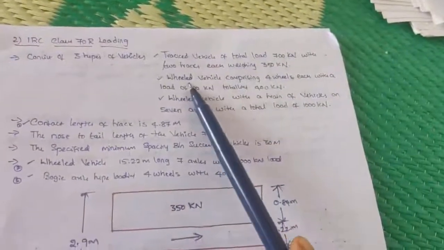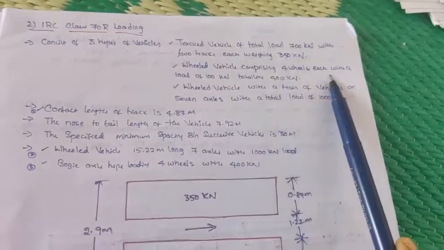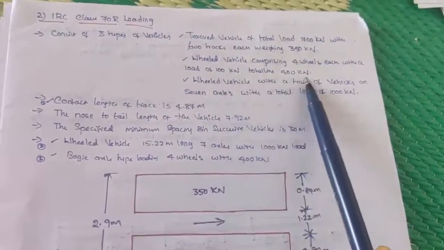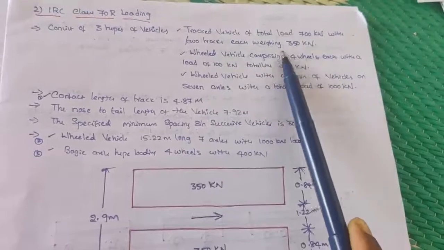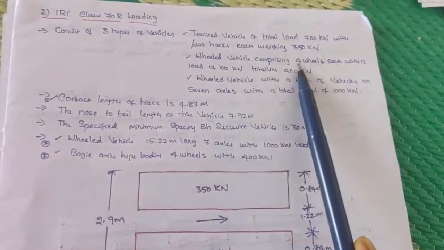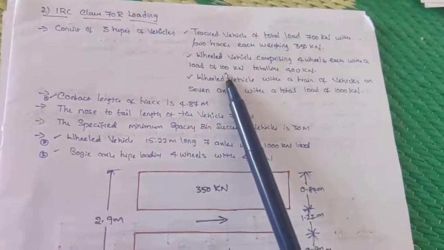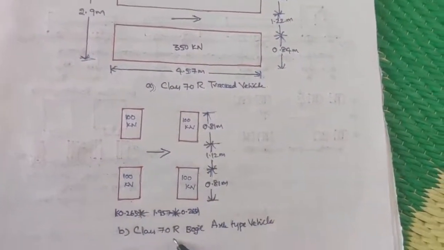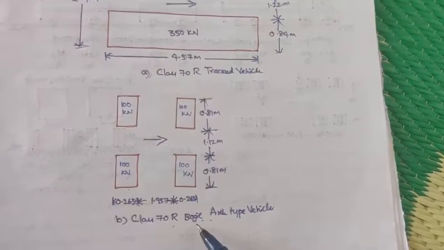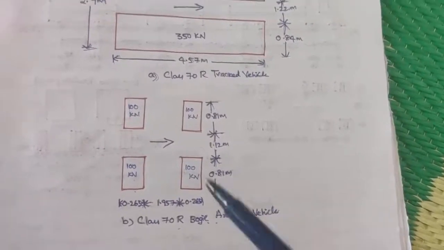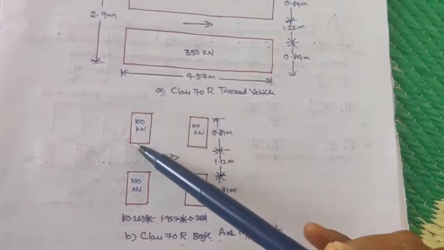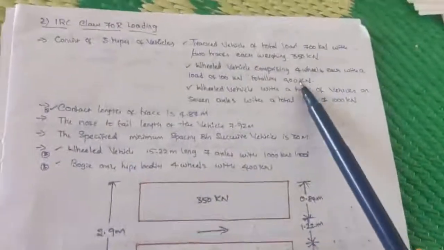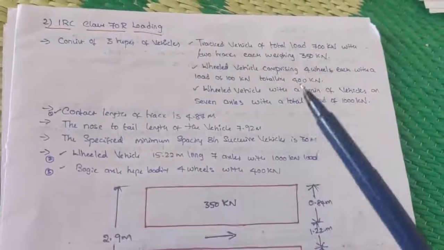The second one is the wheeled vehicle comprising four wheels, each with a load of 100 kilonewton, totaling 400 kilonewton. That means in these four wheels of the wheeled vehicle, each wheel will carry 100 kilonewton. As you can see, these are the four wheels we consider in Class 70R. This one is also called the bogie axle type vehicle. So this is 100 kilonewton, 100, 100, 100. Each of the four we consider, for a total capacity of 400 kilonewton.